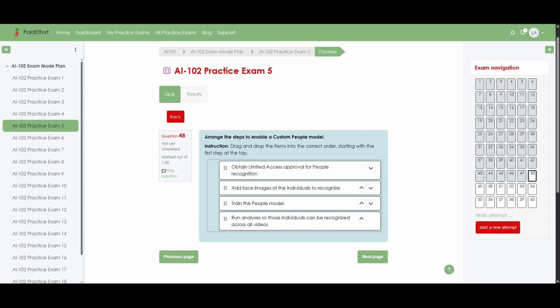After those faces are in place, you train the people model so it can build representations of each person's identity from those images. Finally, you run analyses on your video library, and the trained model automatically spots and labels those individuals across all videos, enabling search and tracking based on who appears where.